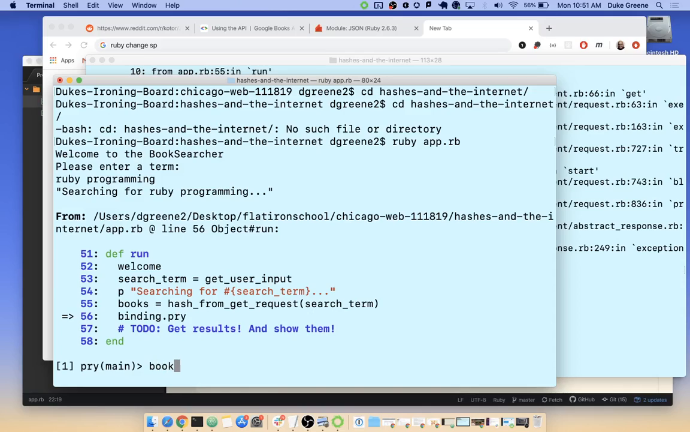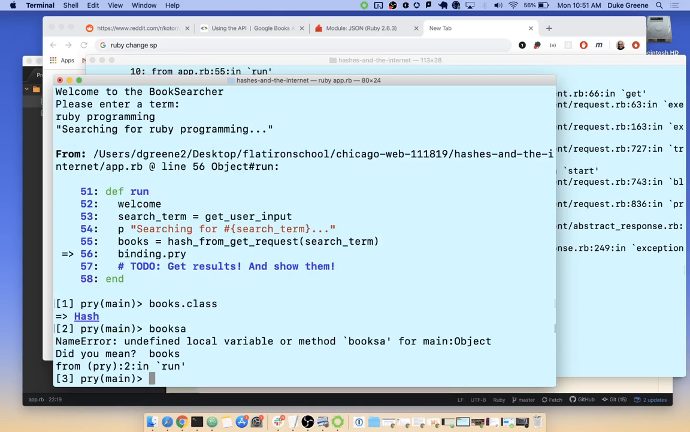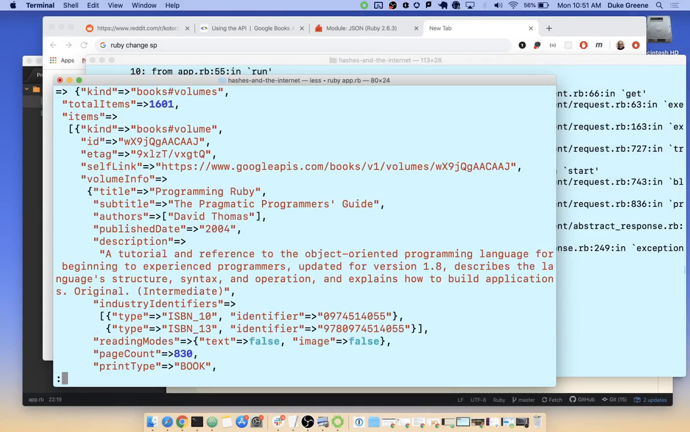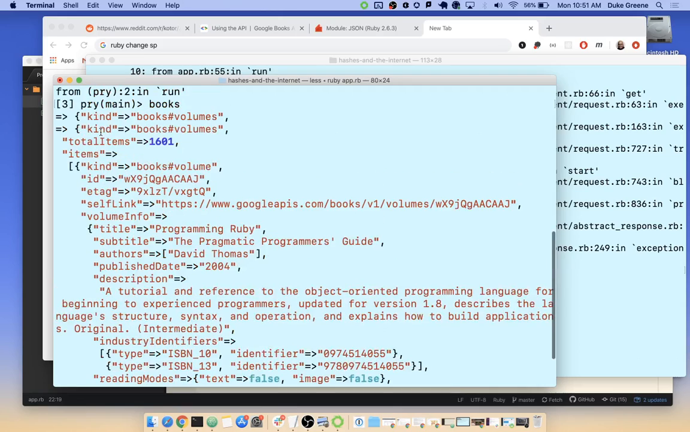So if we look at books, is it a hash? Cool. If we look at books, we got all this cool stuff. Okay, so what is in this hash? We have this total items, and this first one says kind books volume, and it's got an ID, and then it's got something called volume info right here, and then it's got a title. So it looks like items within books is an array. The hash starts out with some metadata, like it's books, volumes, and there's 1,600 of them. And here's some items of those.